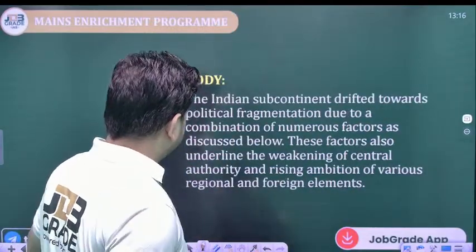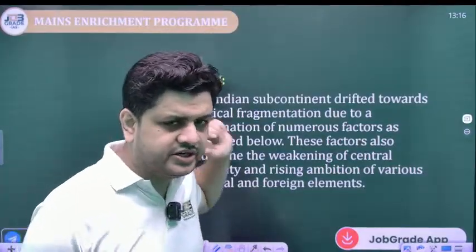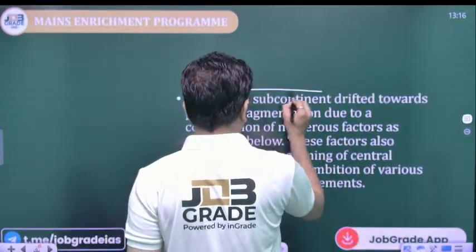So now what we'll write in the body, the Indian subcontinent. You know very well what the Indian subcontinent is. It is India, Pakistan. Let me write for you again. Indian subcontinent, this term.